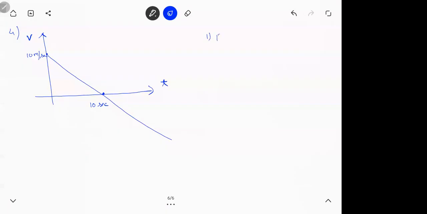Question is, find distance, displacement at t is equal to 10 seconds, t is equal to 15 seconds, t is equal to 20 seconds. Second thing, plot AT graph.